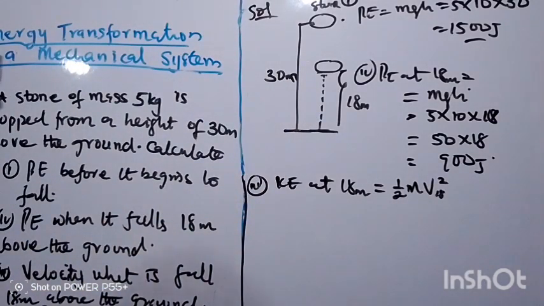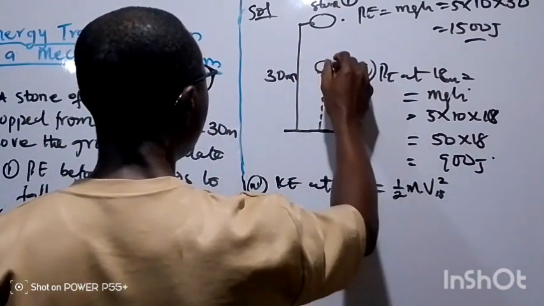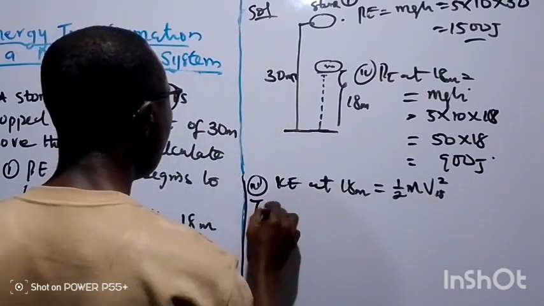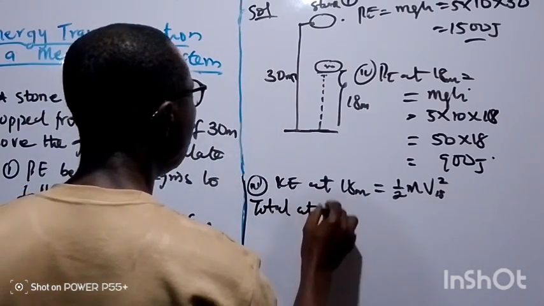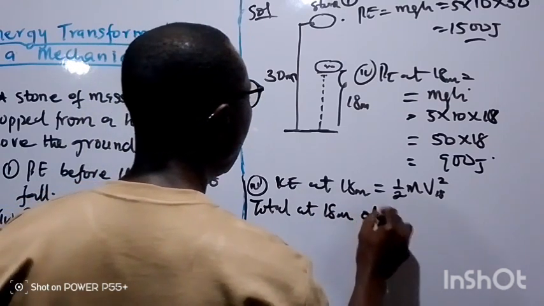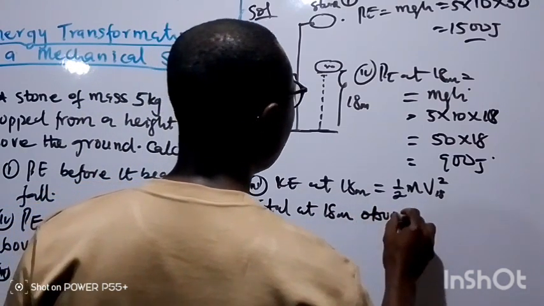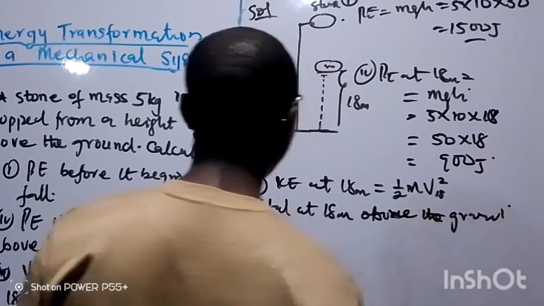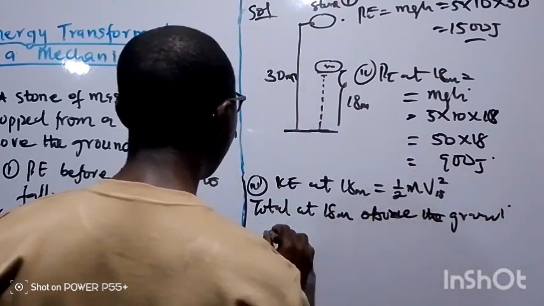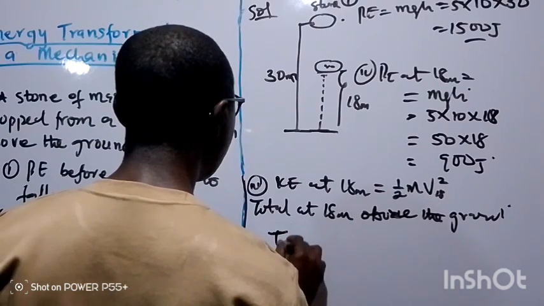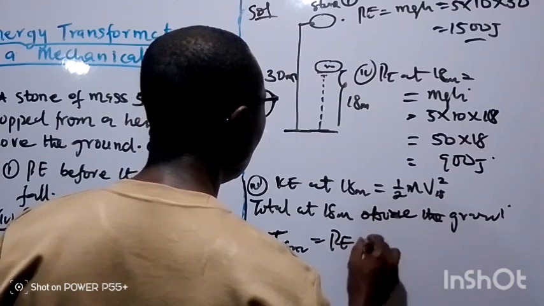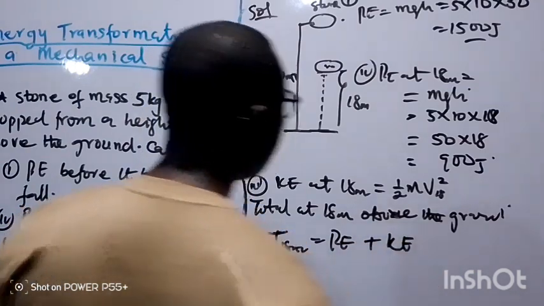So if that is the case, the total energy at this particular point, that is 18 meters above the ground, will give us PE at 18 plus KE at 18.